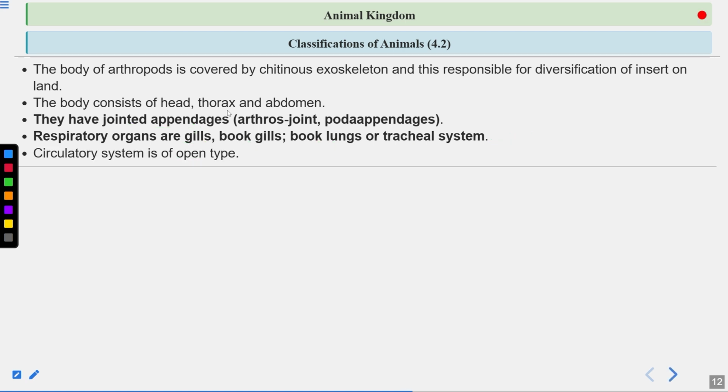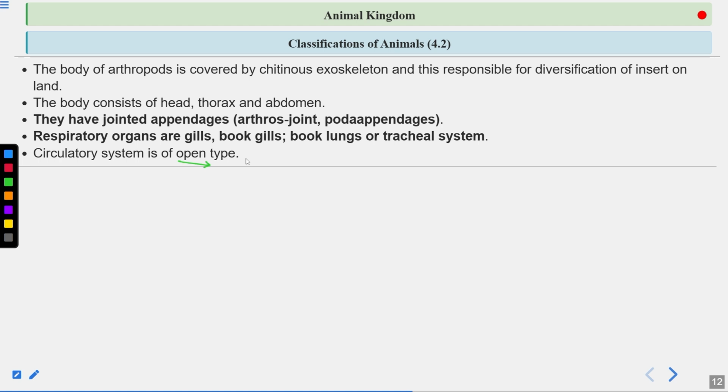Now next, the circulatory system is of open type here. It means the blood is not flowing in the blood vessels. They don't have any closed vessels, and the fluid is flowing freely in the body cavity.